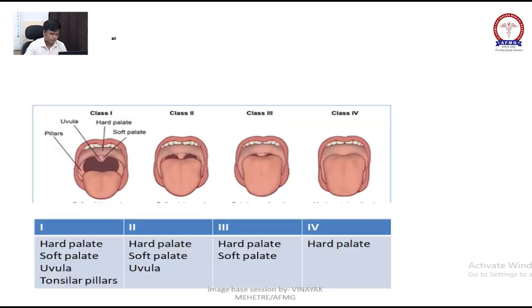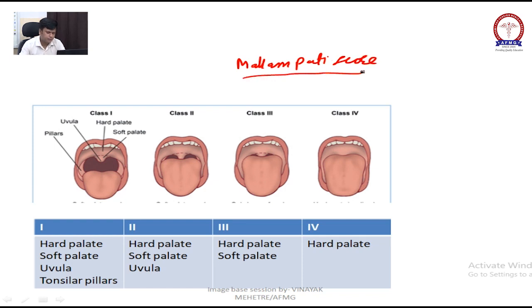See, this has come recently. This is called the Mallampati score.